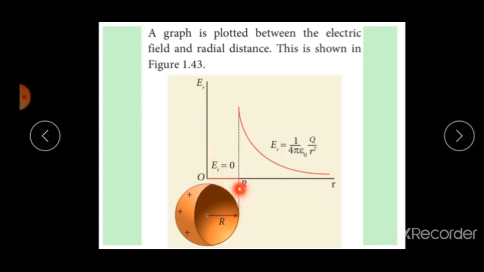So students, this is a curve. Outside the shell, that value is 1 by 4 pi epsilon naught Q by R square. But inside the shell, E is equal to 0. Electric field is 0 inside the spherical shell.